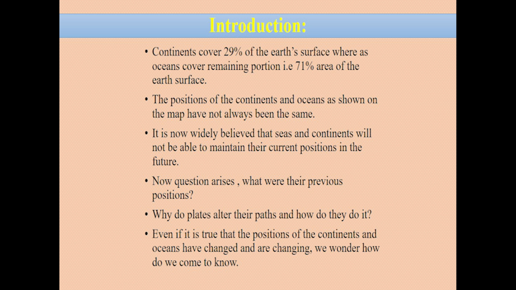The positions of the continents and oceans on the map which exists today have not always been the same. It is now widely believed that seas and continents will not maintain their current positions in the future. Then the question arises: what were their previous positions? Why do the plates alter their paths and how do they do it? If the positions of the continents and oceans have changed, are changing till today and will change in future also, then how do we come to know this? If you learn these theories, you will get the answers to the above questions.